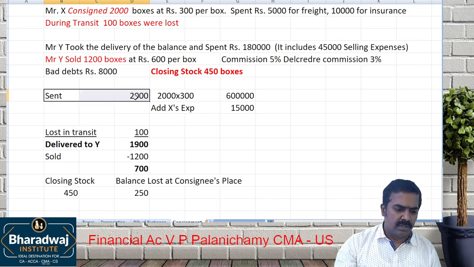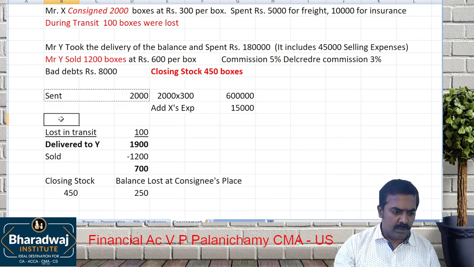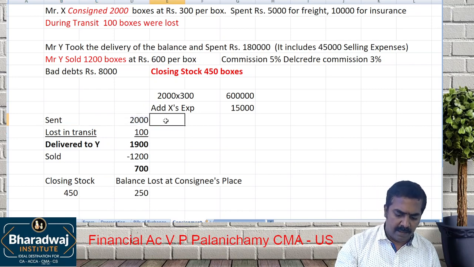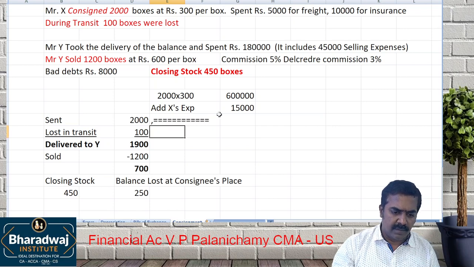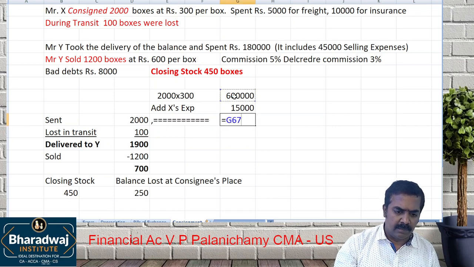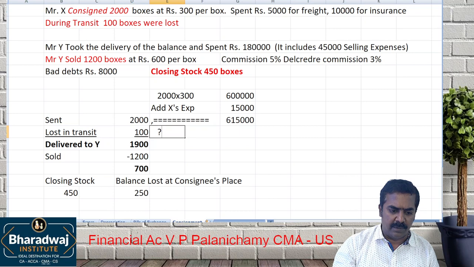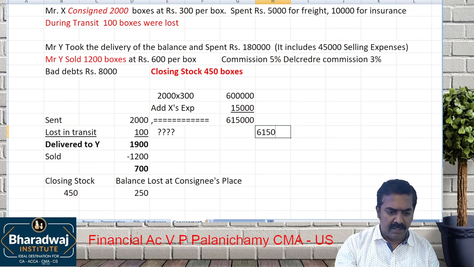So what is the total value of the 2000 boxes? 6 lakhs plus 15,000, that is 6 lakhs 15,000. Then how much is the value of the loss in transit? Very simple.